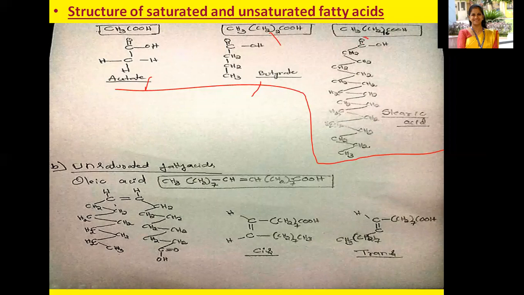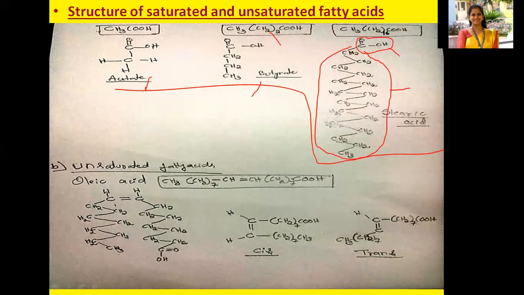Here I've written the COOH group. What kind of group is this COOH? It is the polar head or hydrophilic end, right? And the hydrocarbon chain is the hydrophobic end or non-polar tail.